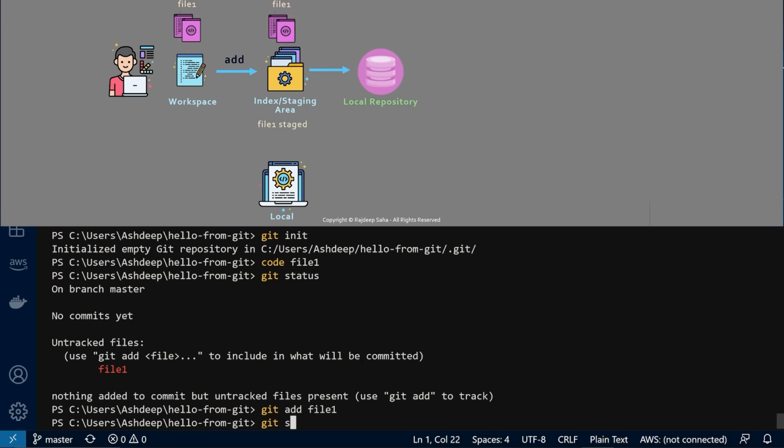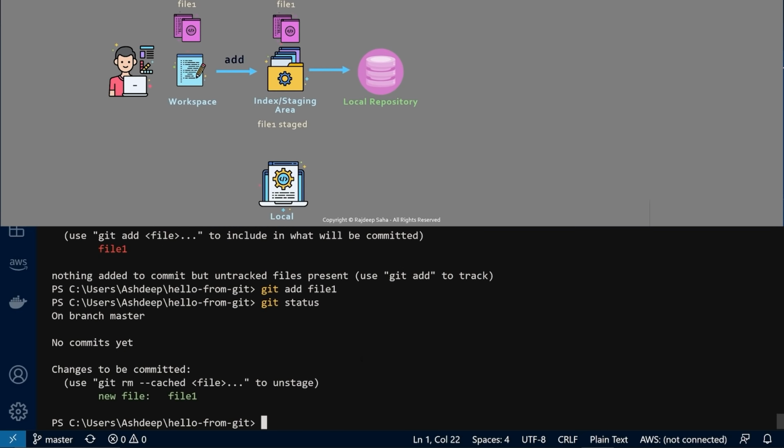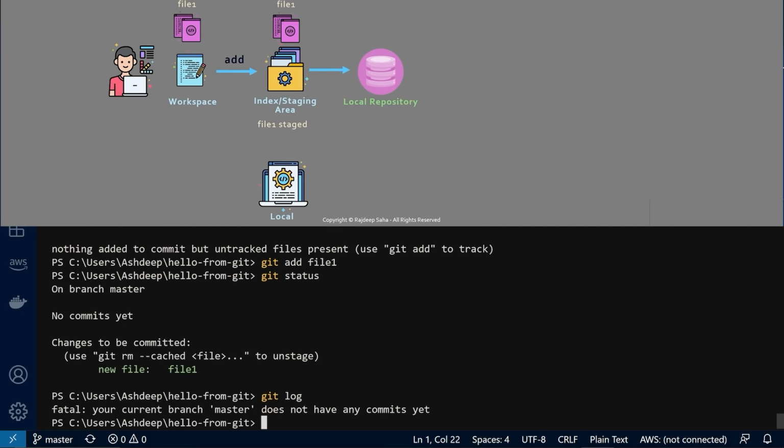And now if we run git status again, it says no commits yet, and it says changes to be committed, new file, file1. Another command that you will run frequently along with git status is git log. Git log displays all the previous commits along with the date, timestamp, etc. Commit is the most important part of Git. All the Git tracking, auditing, and all the details of who changed the code, everything gets started after you commit your file.